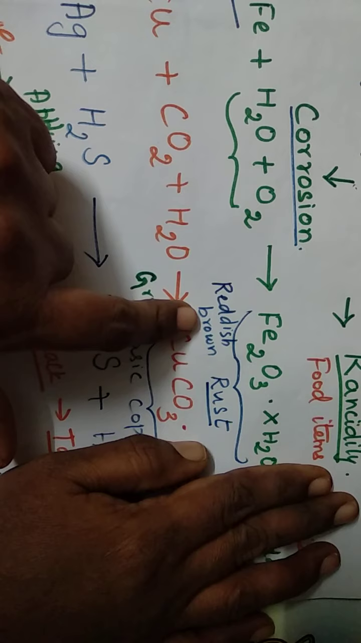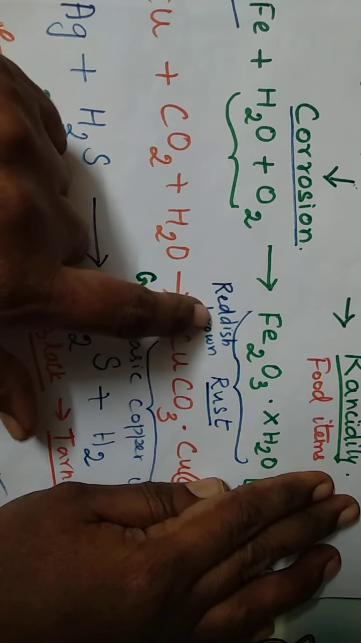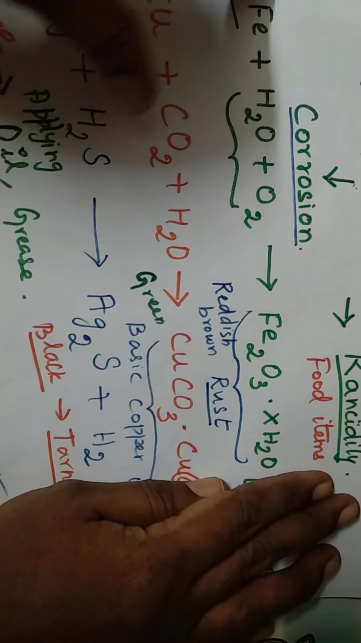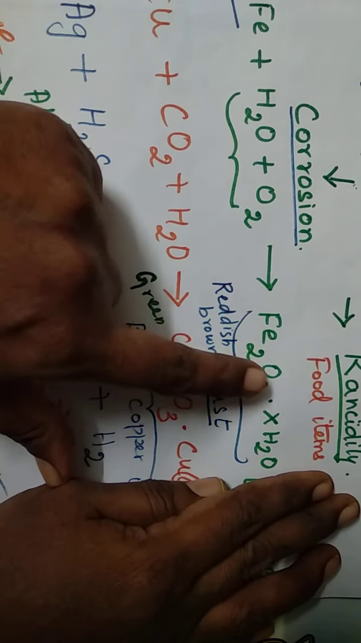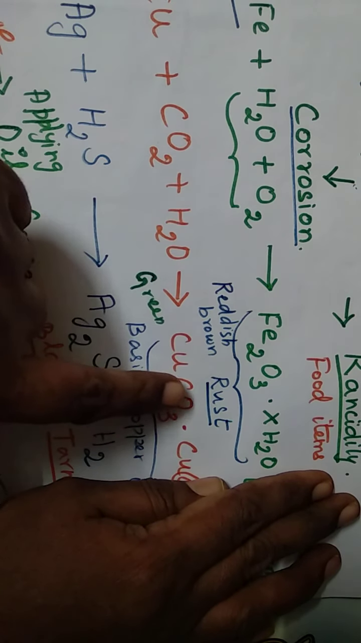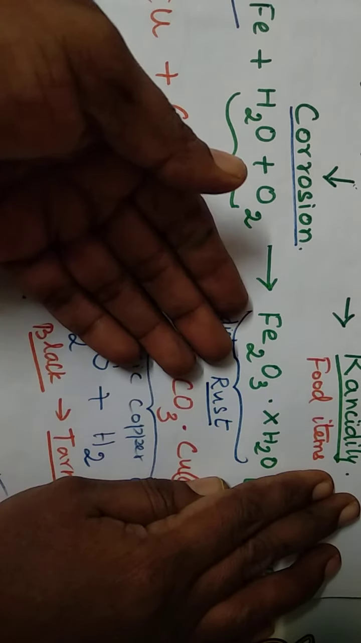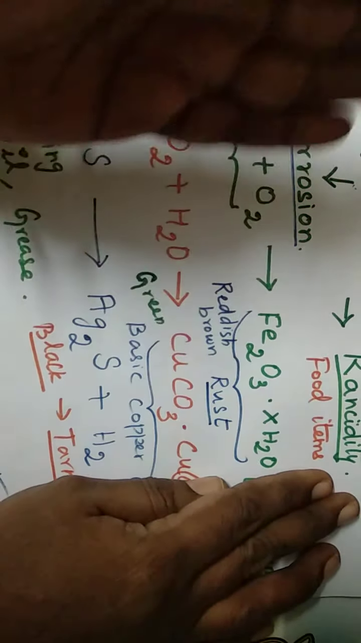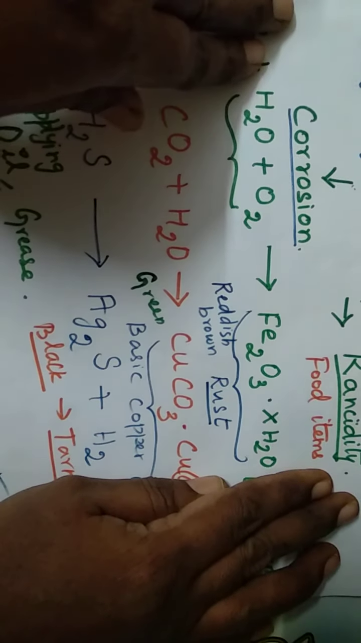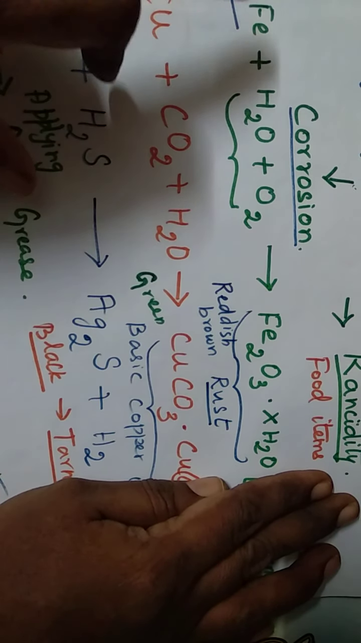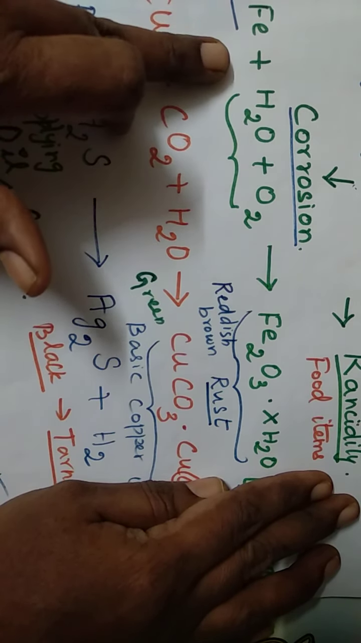It is reddish brown. So the reddish brown color formed over that iron metal is due to the formation of iron oxide. Once it is rusted, the metal becomes iron oxide. After some time, the iron oxide will flake off, meaning the metal becomes weak, isn't it? So we have to avoid this corrosion actually.